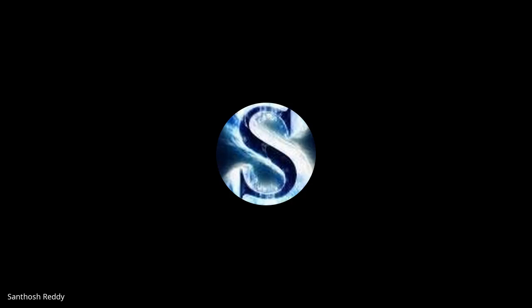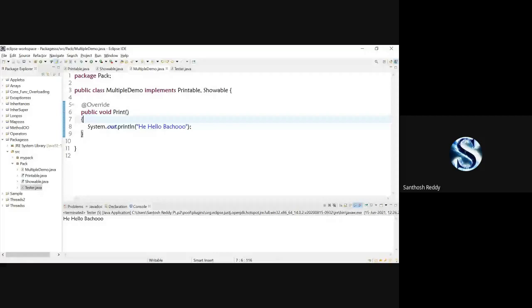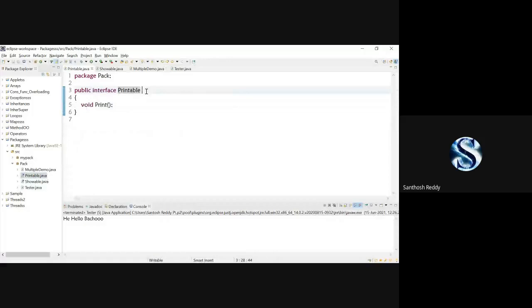Okay, now I'll come to the inheritance topic with interfaces. There is a printable interface, in the printable interface I have void print. I have a showable interface. What I'll do here is extends printable. Save the code. Here I'll change it to show. I'll just overwrite here. Printable has the show method. Showable has a print method.